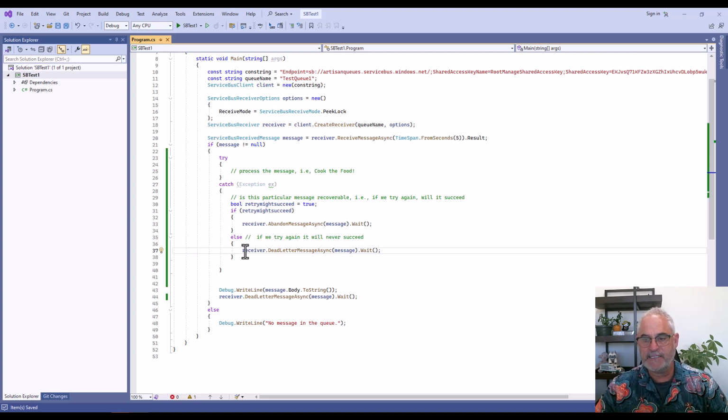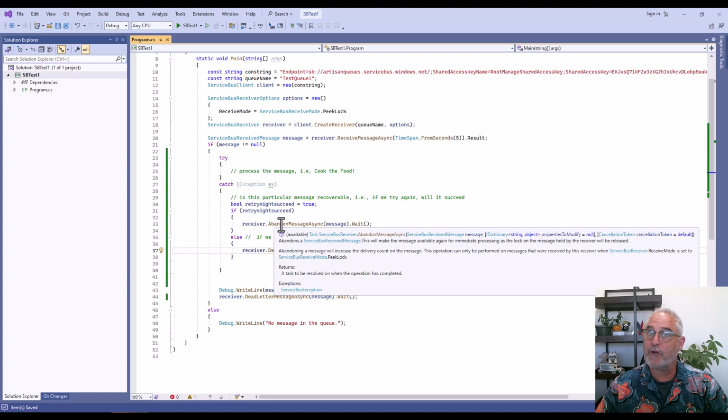Another thought is sometimes the problem with a message is like a platform issue. So let's say that the reason the parota burned, the problem we ran into is that, I'll give you a real world example. I worked on an app where we needed to make some API calls to a third-party REST API. And sometimes there would be service interruptions. And so we would get token errors or TCP transport errors, where basically we had tried to talk to it and we couldn't. So in this case, we know that this message will succeed.